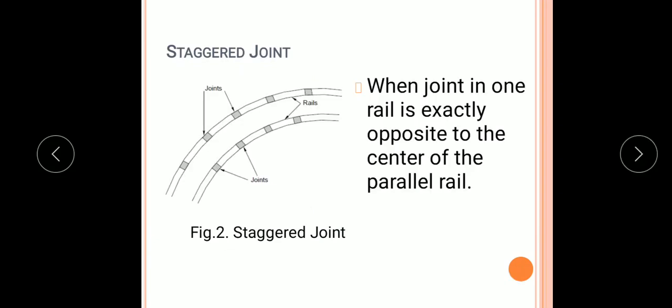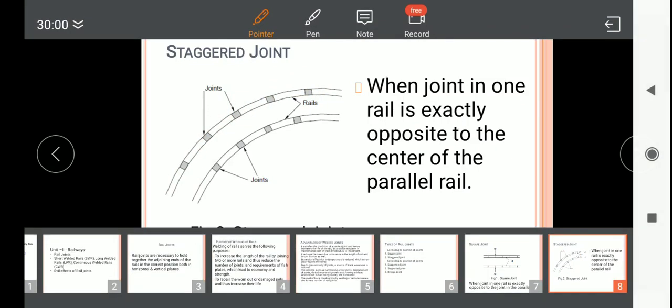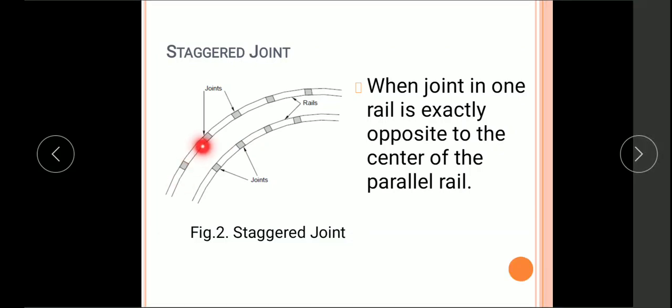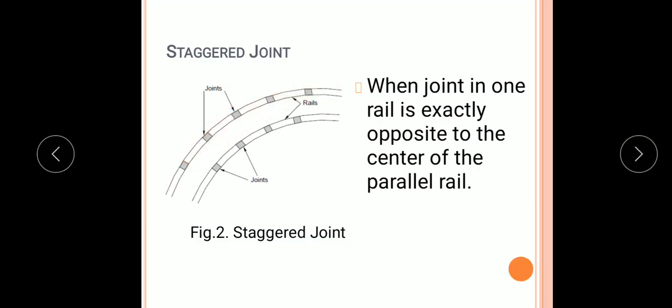The second type is the staggered joint. Here we can see this is a railway track, and these are the joints provided. So when a joint in one rail is exactly opposite to the center of the other parallel rail, then it is called a staggered joint.